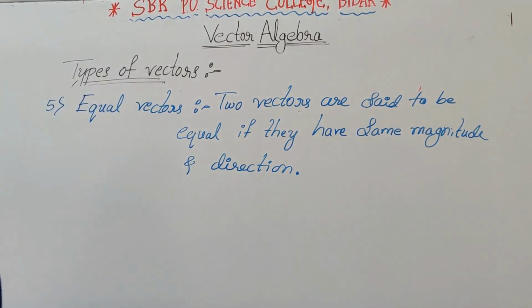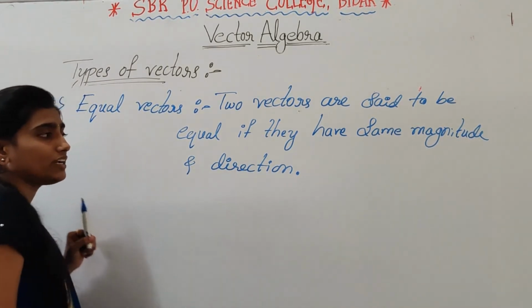So here equal vector means two vectors are said to be equal if they have same magnitude and direction.